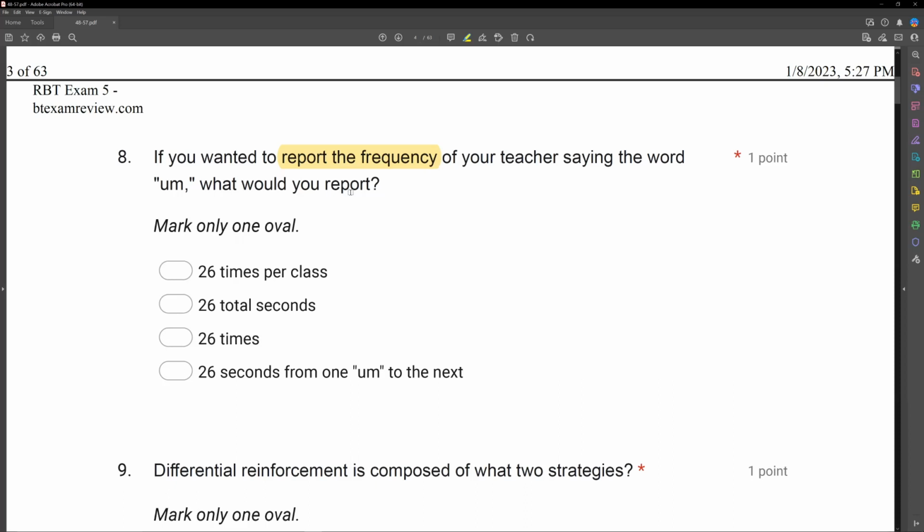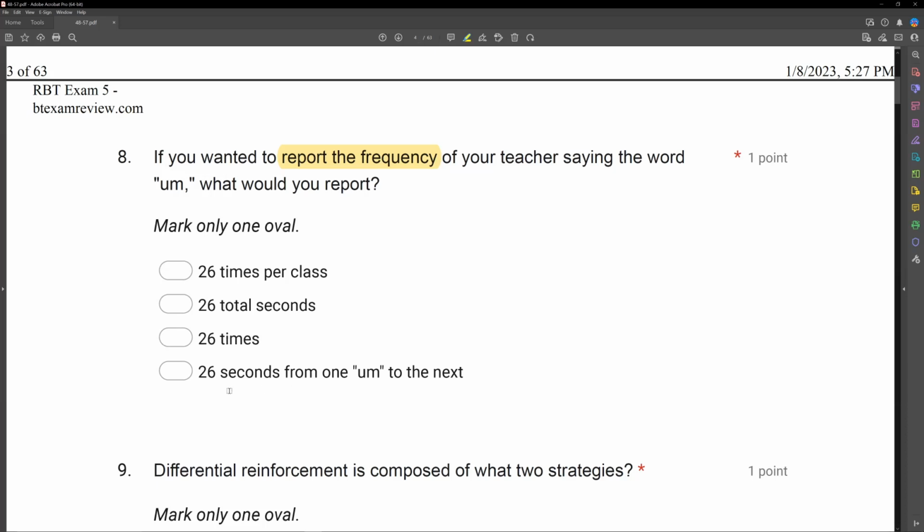Now, look at A, 26 times per class. So we have count. We also have time. A would actually be rate. Rate is frequency per time. We're just looking for frequency. B, 26 total seconds. That's actual time. Now we're looking at duration. C, 26 times, is our count. Now we're talking frequency here. Okay. C is what we're looking for.